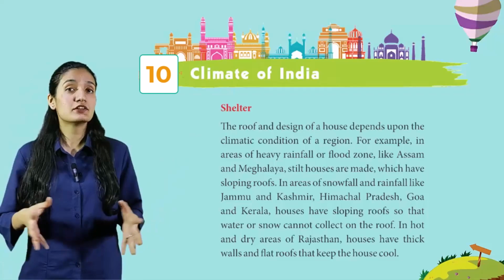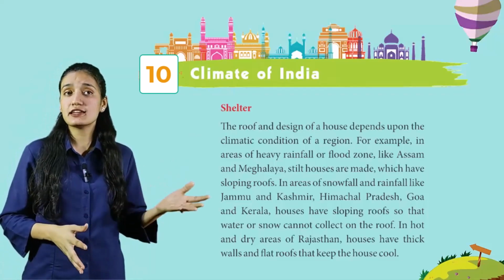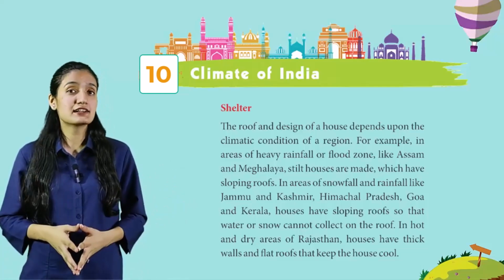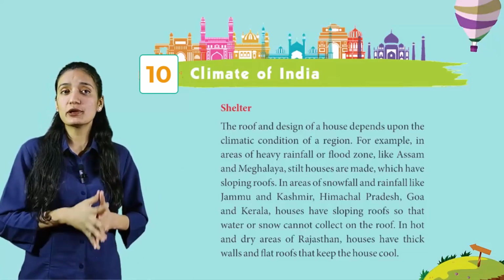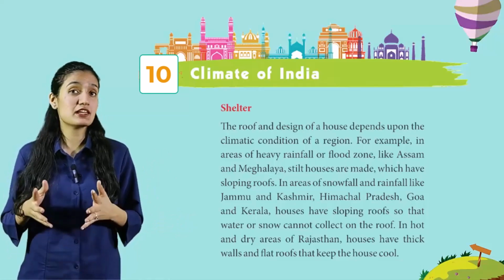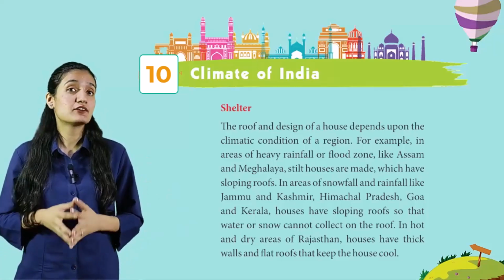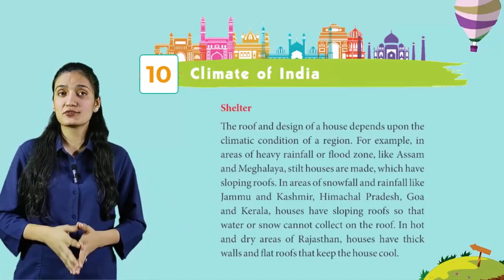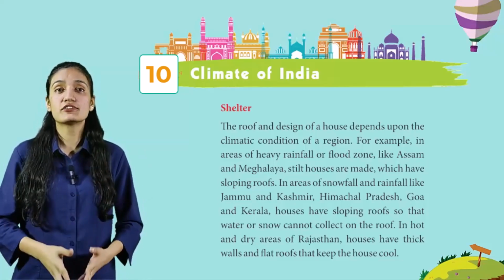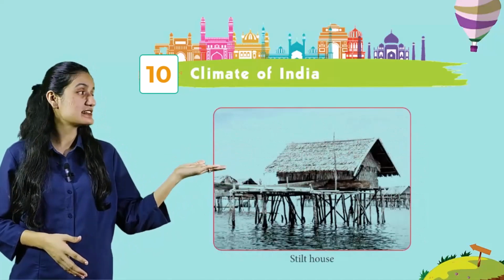Now, shelter. The roof and design of a house depend upon the climate condition of a region. For example, in areas of heavy rainfall or flood zones, like Assam and Meghalaya, stilt houses are made, which have sloping roofs. In areas of snowfall and rainfall like Jammu and Kashmir, Himachal Pradesh, Goa and Kerala, houses have sloping roofs so that water or snow cannot collect on the roof. In hot and dry areas of Rajasthan, houses have thick walls and flat roofs that keep the house cool. Here you can see the picture, stilt house.